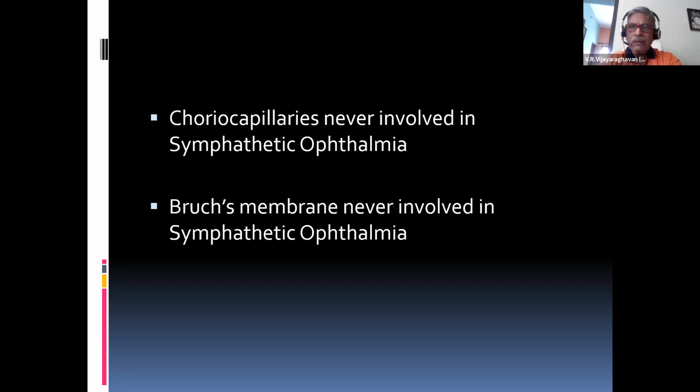Now, we have sympathetic ophthalmia. What is sympathetic ophthalmia? Everyone knows. It's a bilateral granulomatous inflammation of the uvea. Why does it occur? It occurs because of injury to one eye. Suppose the right eye was injured a few months back. Now the fellow eye will develop uveitis. Left eye uveitis will develop.